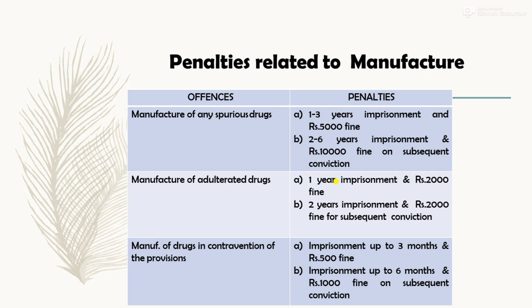In case of manufacturing of adulterated drugs, the penalty will be 1 year imprisonment with a 2,000 fine for first conviction, and in case of subsequent, 2 years with a 2,000 fine. And in case of manufacturing of drugs in contravention of provisions, where any requirements or conditions are not fulfilled, the penalties will be, for first conviction, 3 months imprisonment with a 500 fine, and for subsequent, imprisonment of 6 months and 1,000 rupees of fine.